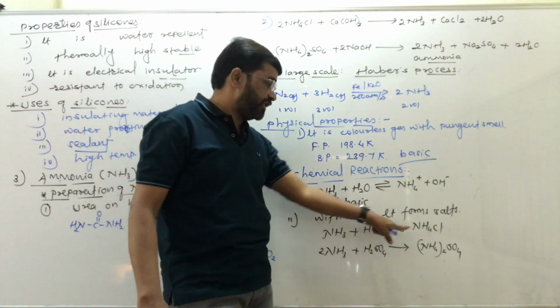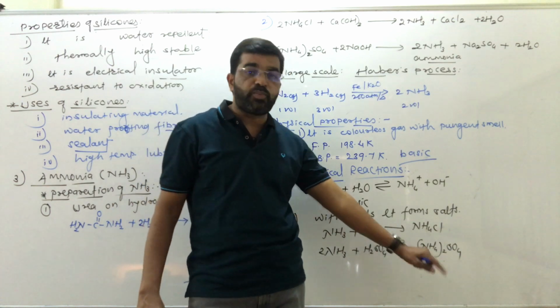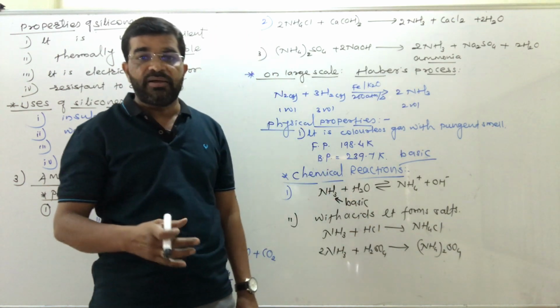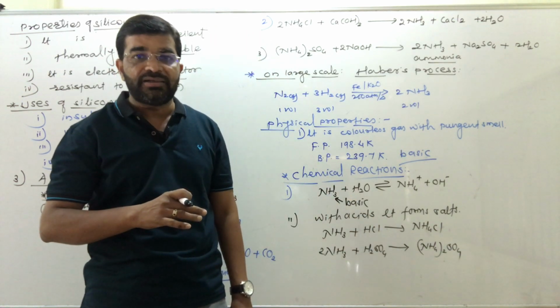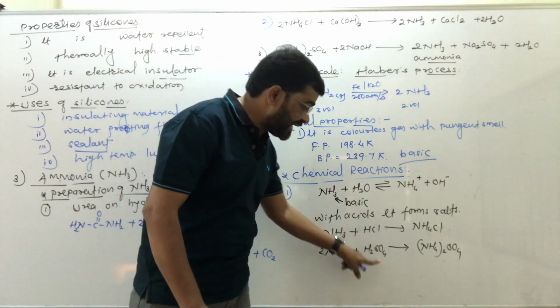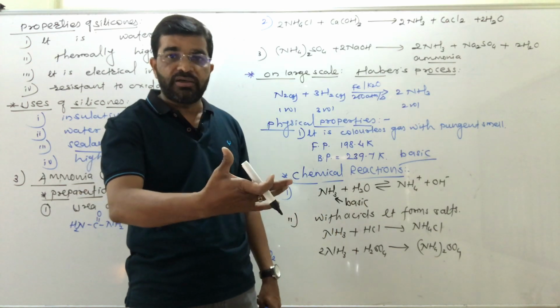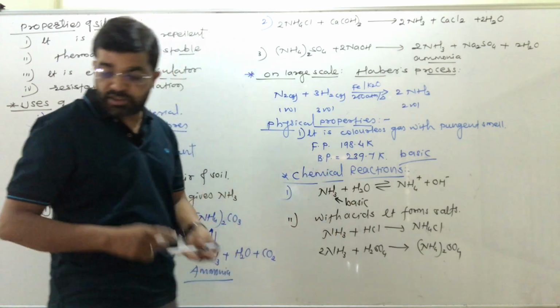Ammonia when treated with HCl gives ammonium chloride, and when treated with sulfuric acid, it gives ammonium sulfate. This reaction shows that the compound is basic in nature because these are acidic in nature. So if any substance with acid forms salt, that substance is basic in nature.